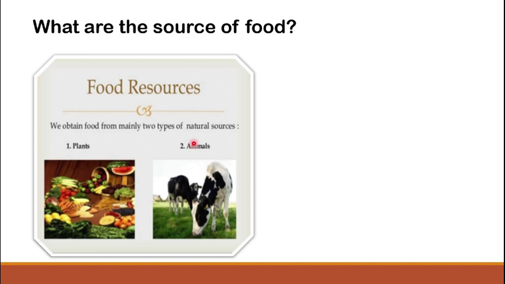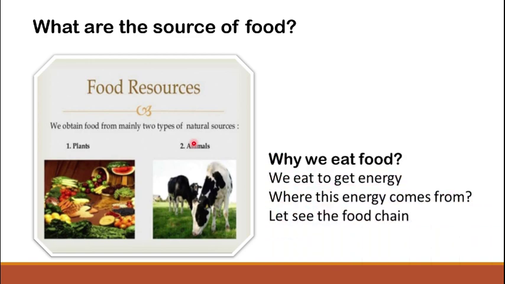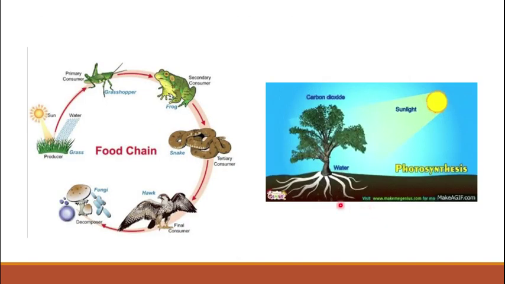The food we eat. Why do we eat food? We eat food to get energy. Where does this energy come from? This energy comes from somewhere. To discuss the type of this energy, we have to see the food chains. See this food chain. It starts from the grass that is named as producer.